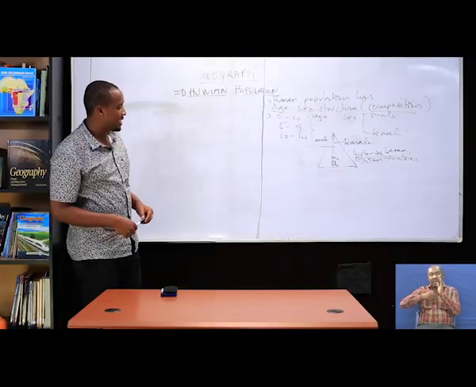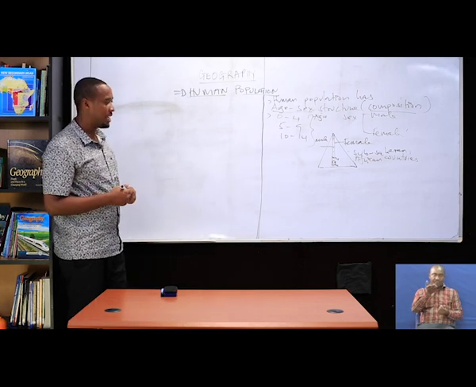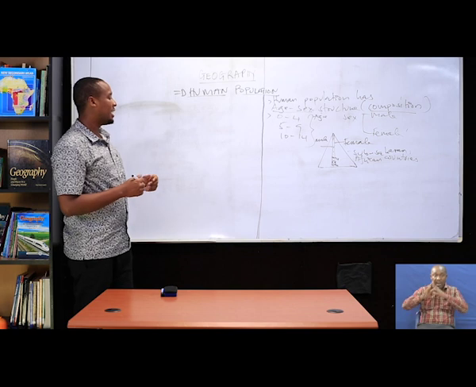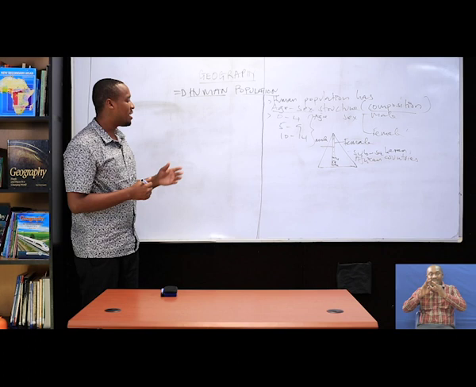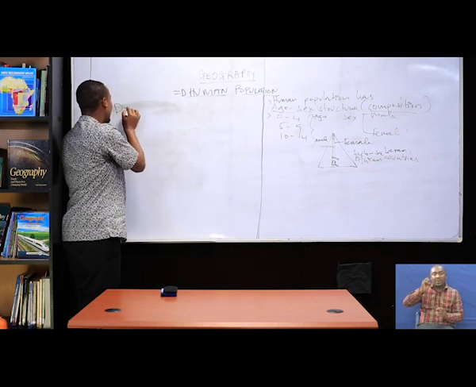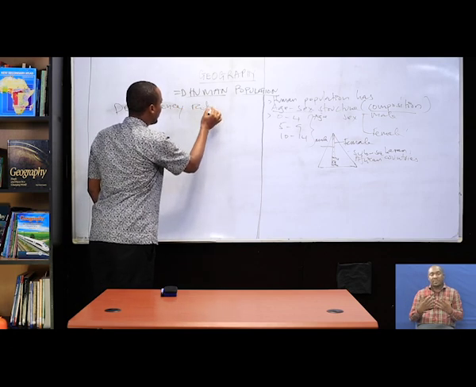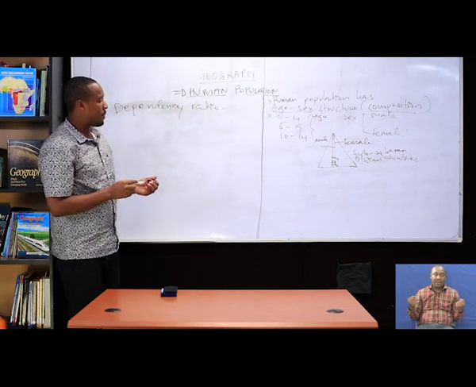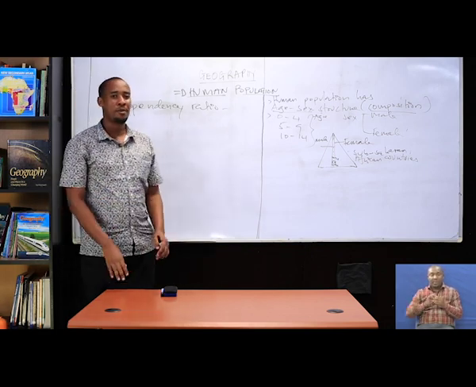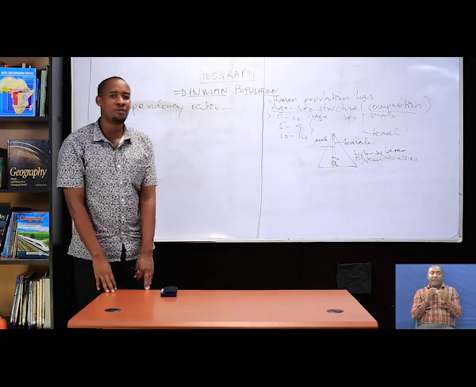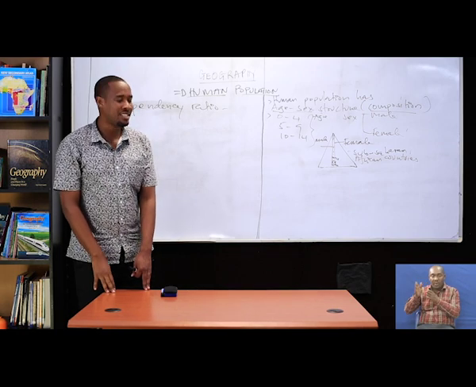My students, as I said, through population pyramids, someone may get the interpretation of the dependency ratio. That is one. Dependency ratio can be referred to as the proportion of people who are not involved in any productive activities to the ones that are involved.